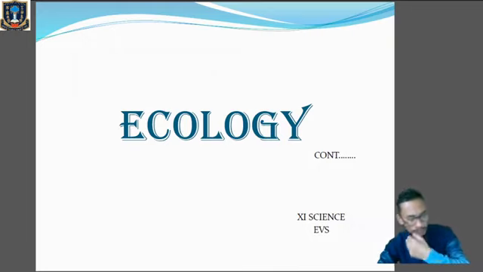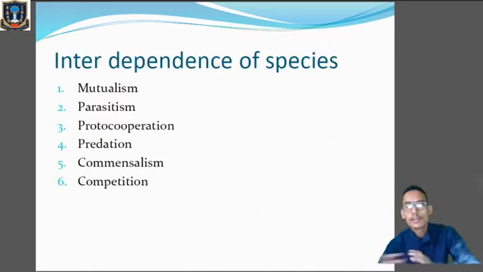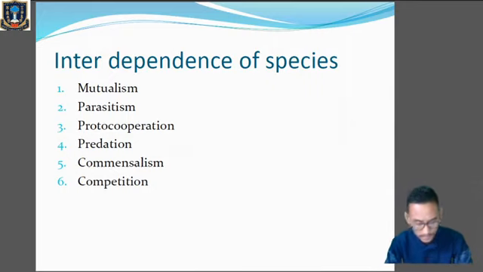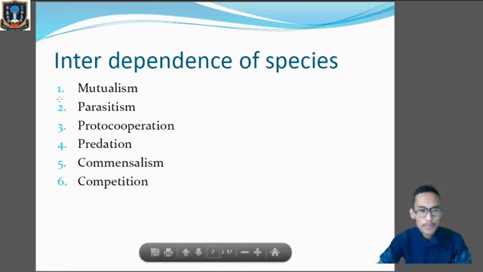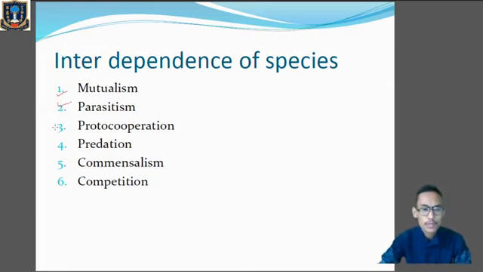In today's class, we will begin with the new topic, that is interdependence of species. It's on page number 22. Under this topic, we will discuss mutualism, parasitism, proto-cooperation, predation, commensalism, and competition. These are the types of interaction that occur between the species. Clear? We'll go through it one by one.